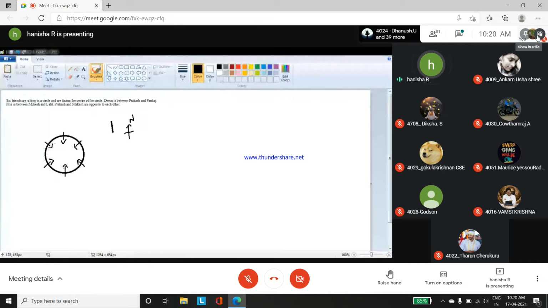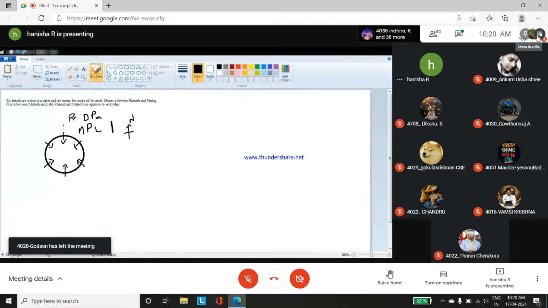Deepa is between Prakash and Pankaj. Okay, so Prakash, Deepa, and Pankaj. Or you can also have Pankaj, Deepa, Prakash. Both are possible. Okay. Preeti is between Mukesh and Lalit. So Preeti will come in between Mukesh and Lalit. Okay. Prakash and Mukesh are opposite to each other. So from this you can start. Okay. So solving the question.